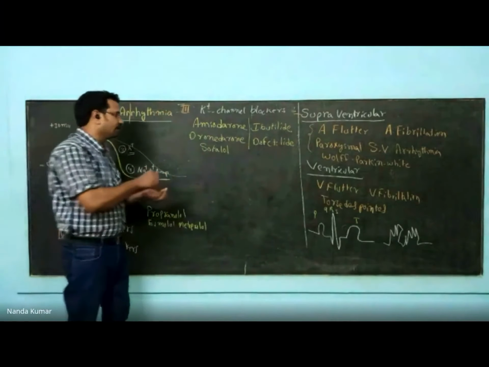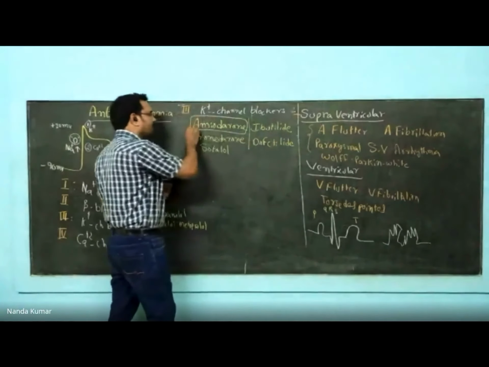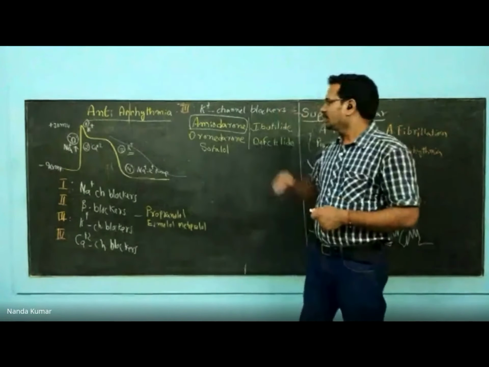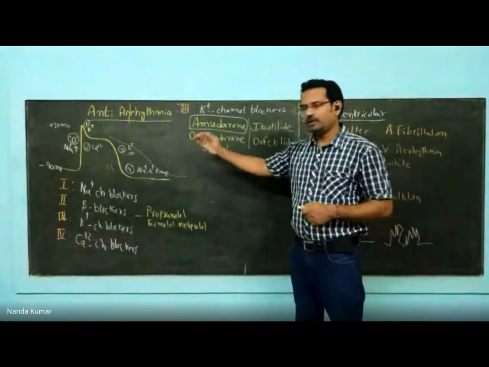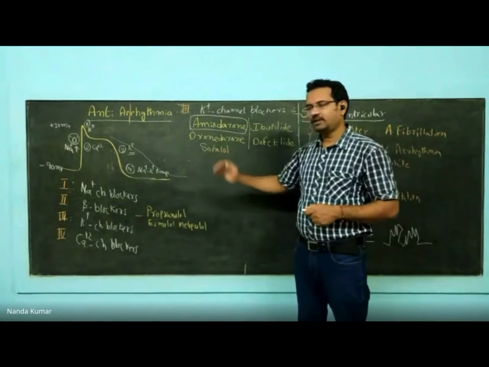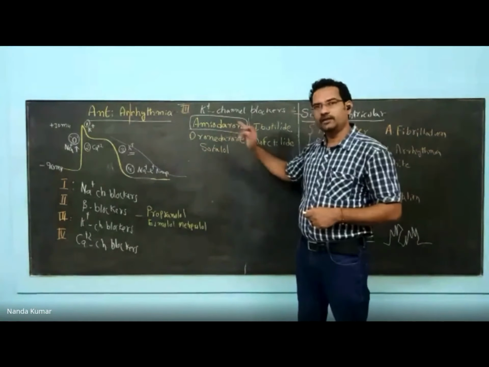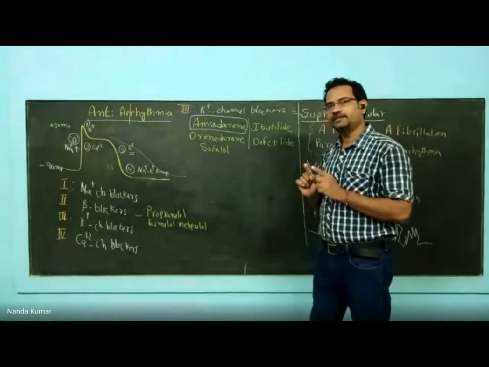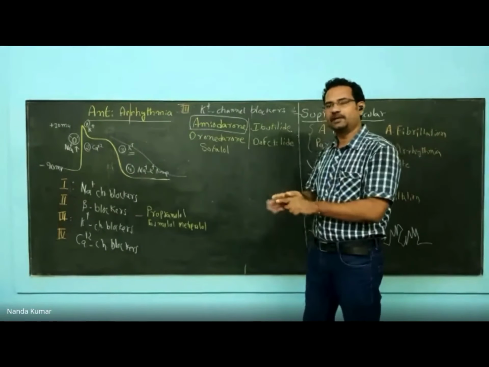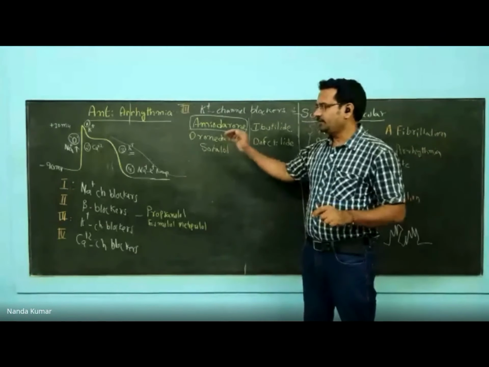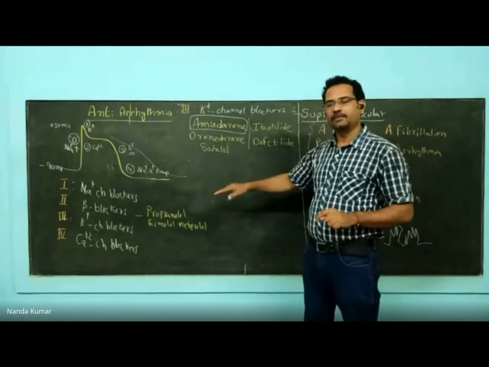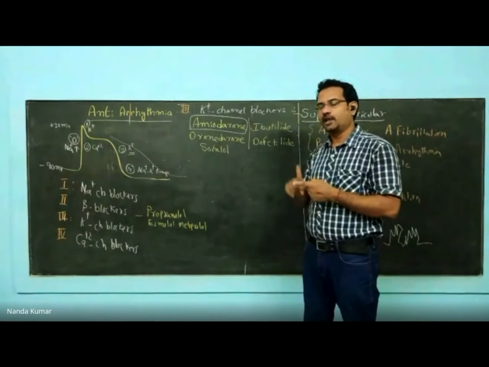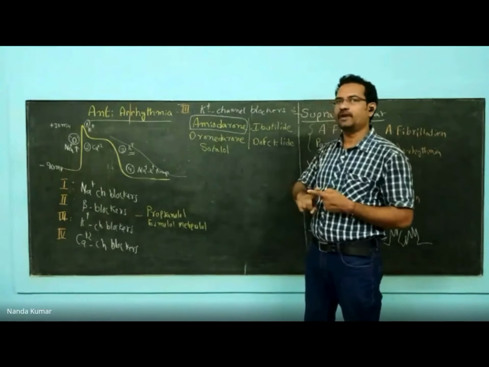Now, look at this guy, amiodarone. Now, amiodarone is a very peculiar drug. It acts as sodium channel blocker, beta blocker, potassium channel blocker, calcium channel blocker. It has got all the effects. The action is non-specific. It is not specifically binding and blocking a particular receptor. It is blocking all of them: sodium, beta, potassium, calcium. When it is blocking every receptor, it has got multitude of side effects. Non-specific drugs, multitude of adverse effects.